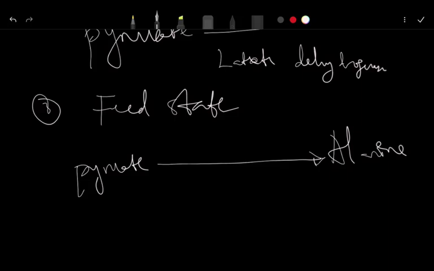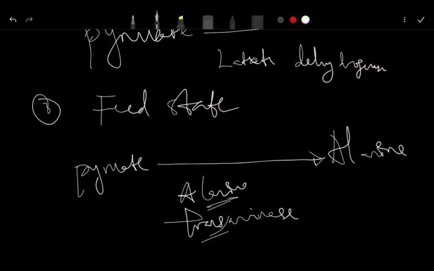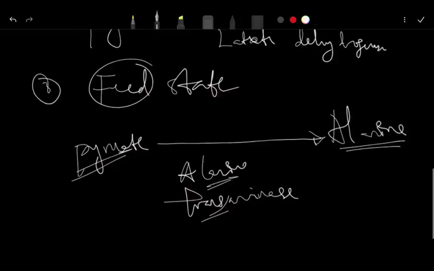So this pyruvate can form alanine, and the name of the enzyme here is called alanine transaminase. There are more details to this, but for now I'm not going to put it here, as this one is for carbohydrate metabolism. Just remember that it's alanine transaminase in a fed state. That's the only time you want to form an amino acid from pyruvate, just to ship in something.